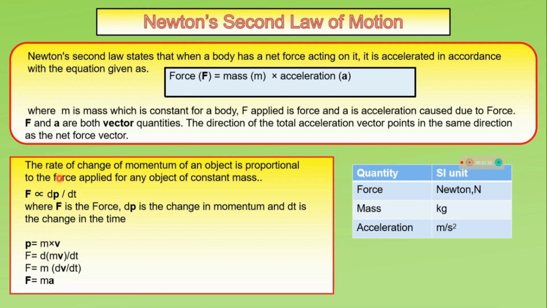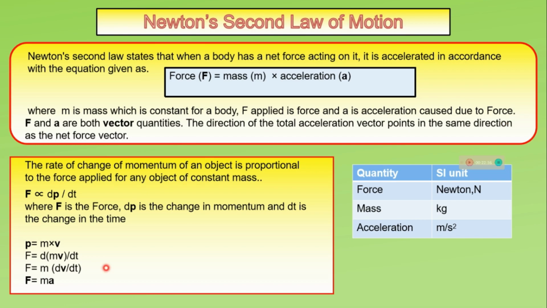Newton's second law states that when a body has a net force acting on it, it is accelerated in accordance with the equation F = ma. M is the mass, which is constant for a body, F is the applied force, and a is the acceleration caused due to this force F. F and a are both vector quantities, and the direction of the total acceleration vector points in the same direction as the net force vector F.